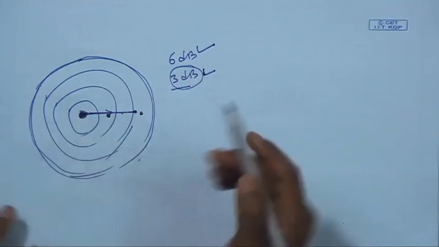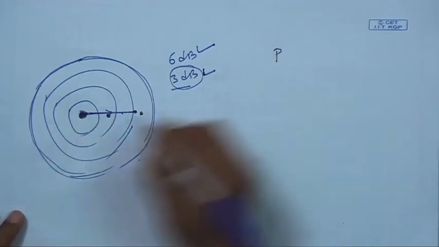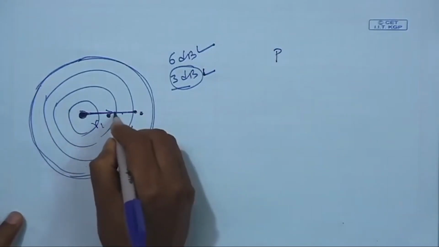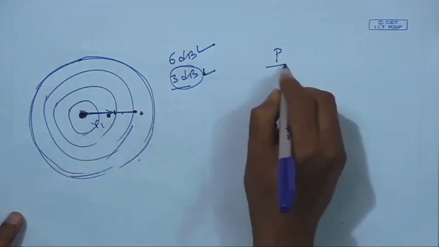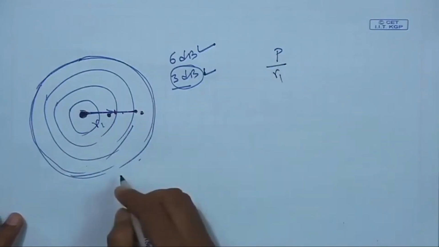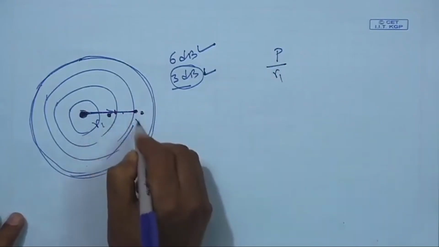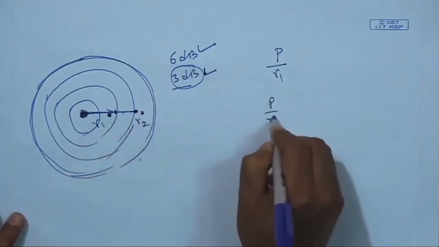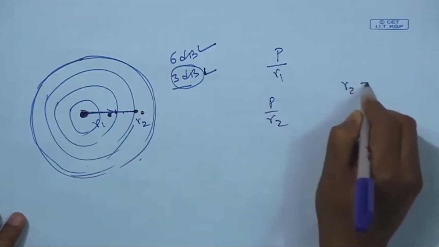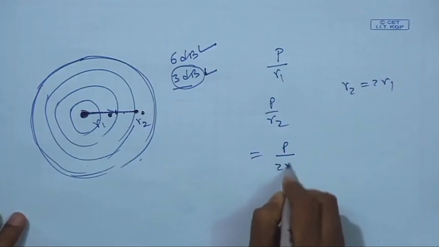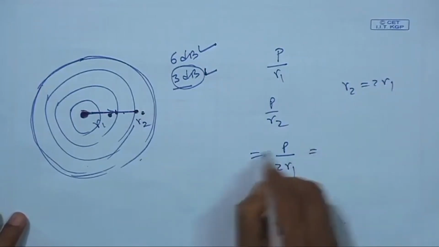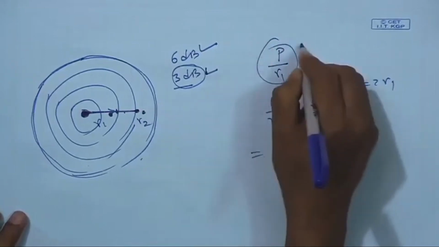How is it done? At R1, the sound pressure is P by R1. Now, at R2, it is P by R2. If R2 is equal to 2 R1, then it is P by 2 R1. So, the pressure level is half of the reference point.